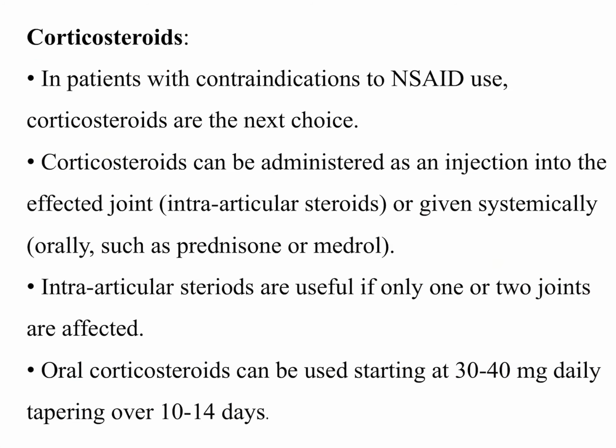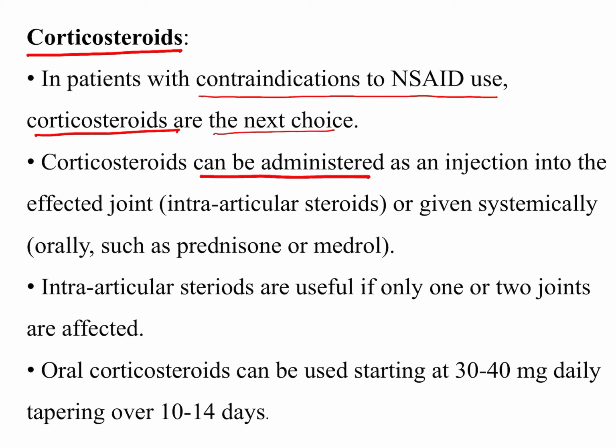Third category of drugs for the acute attack is the corticosteroids. In patients in which NSAIDs cannot be used, corticosteroids can be used. Corticosteroids can either be given as an injection intraarticular into a particular joint experiencing the acute attack, or if the number of joints is more than one, we can use them systemically in the oral formulation.